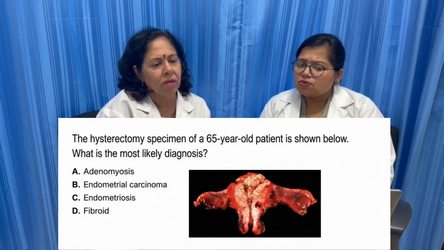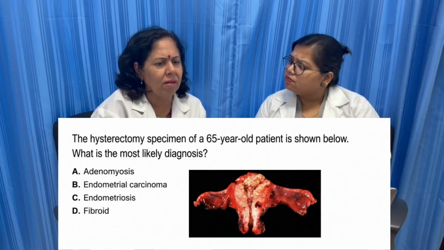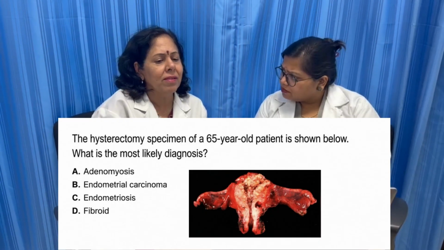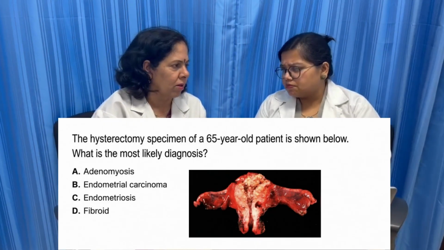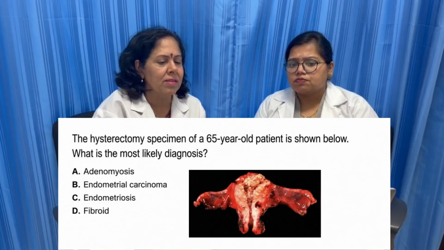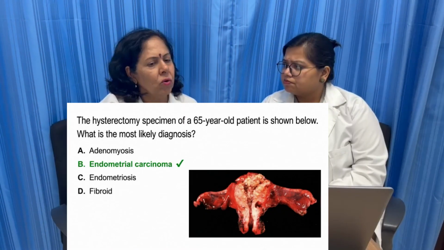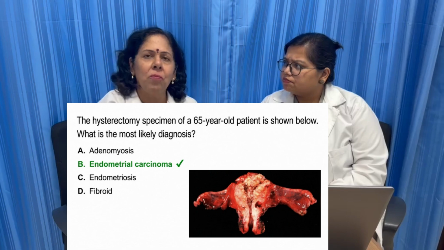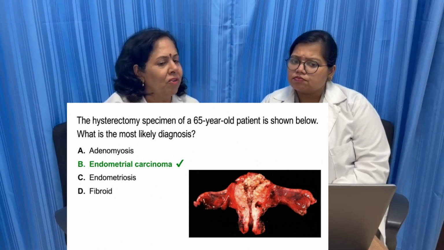And why can it not be fibroid, ma'am? Sometimes a submucous fibroid आपको confusion कर सकता है, but a submucous fibroid is a well circumscribed growth, which is firm in consistency, ऐसी friable नहीं होती है. And see the age of the patient. So a postmenopausal patient or postmenopausal bleeding, any image like this, it points towards endometrial carcinoma. Thank you.